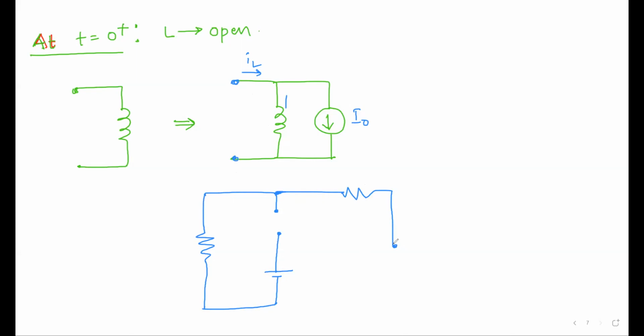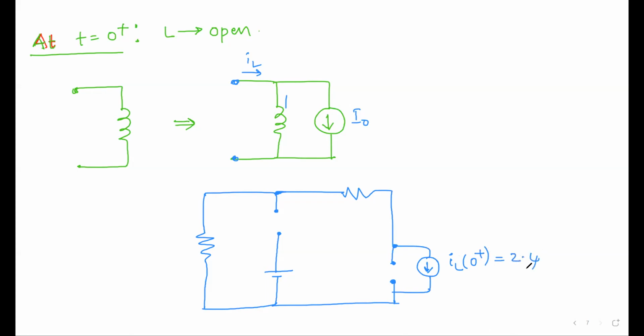At t equal to 0 plus, the inductor will be an open circuit, but there is an initial current source that we have to compensate. This is called I naught, or you can directly write IL of 0 plus, which is nothing but IL of 0 minus, equal to 2.4.